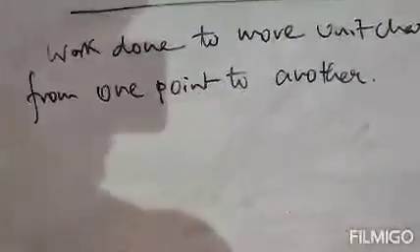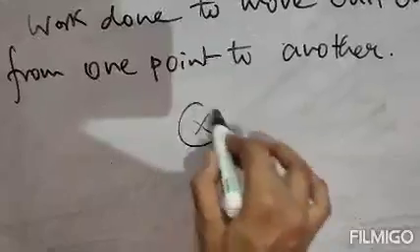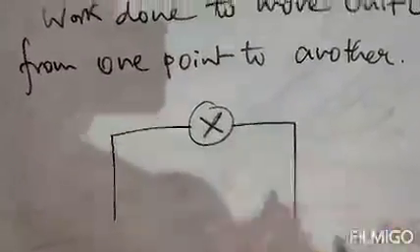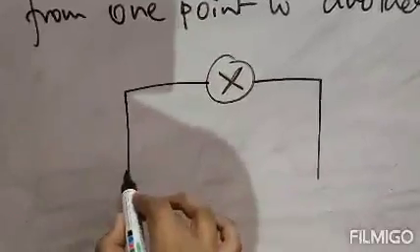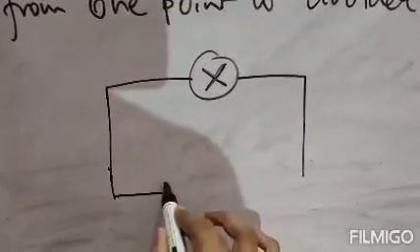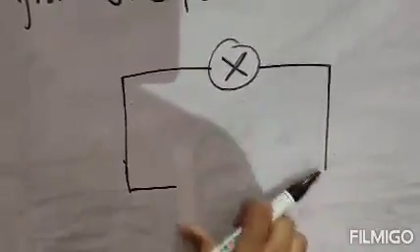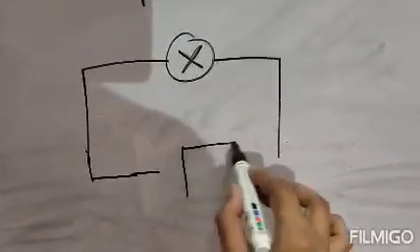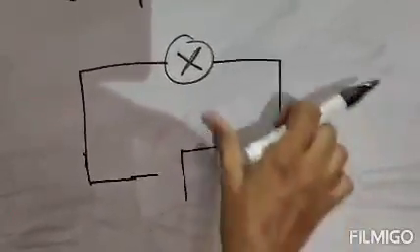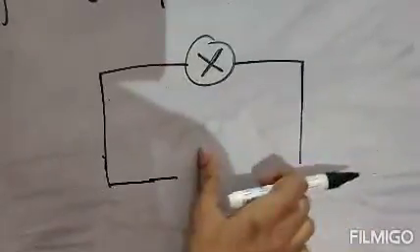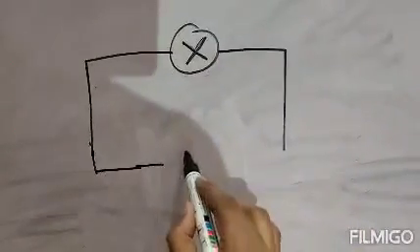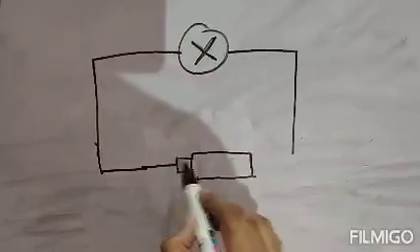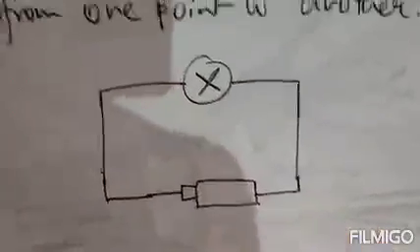Suppose there is a circuit. This is the circuit, suppose, and this is the battery. Clear?